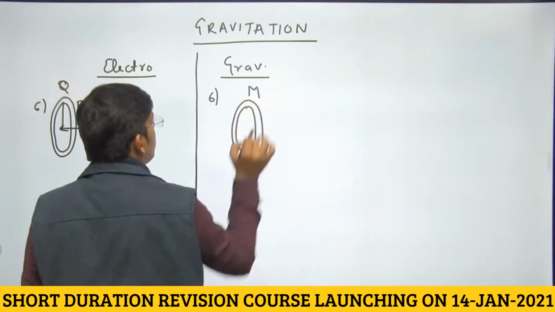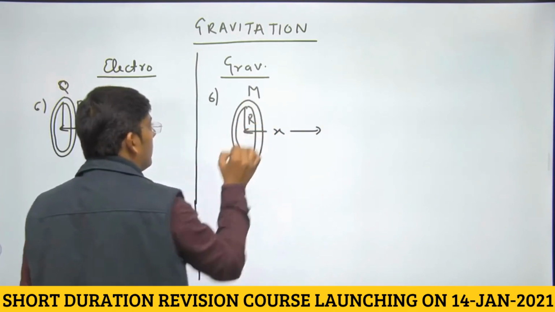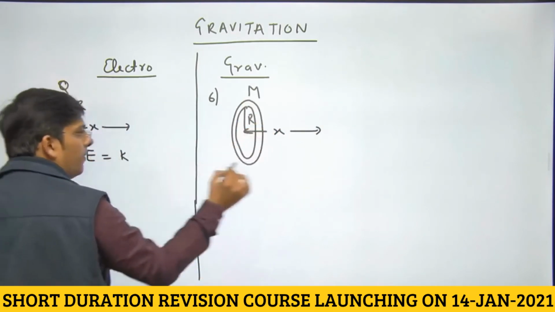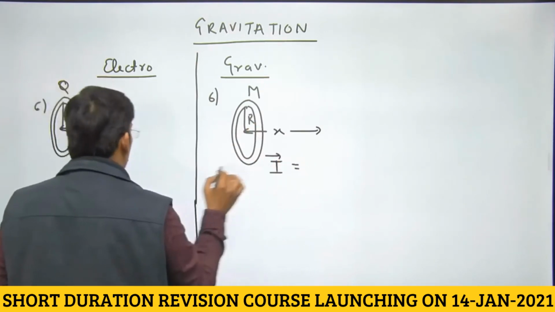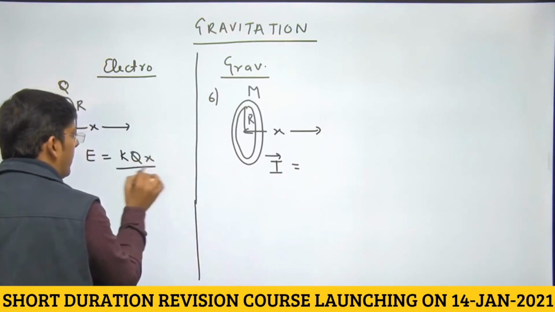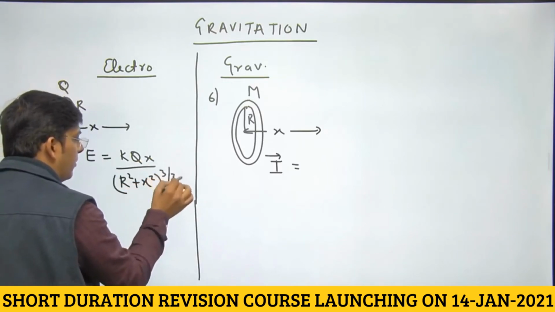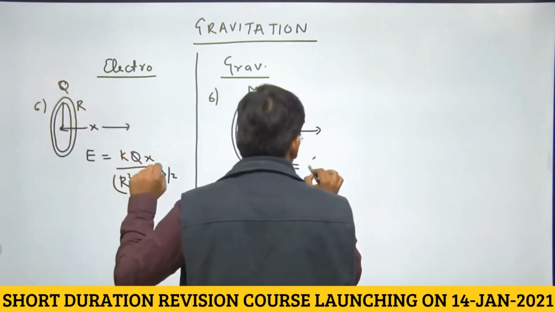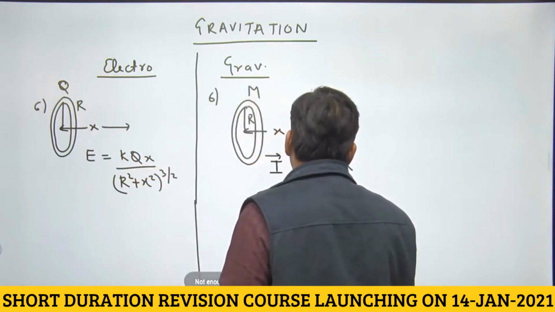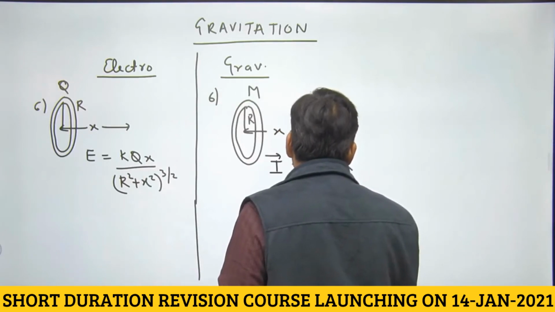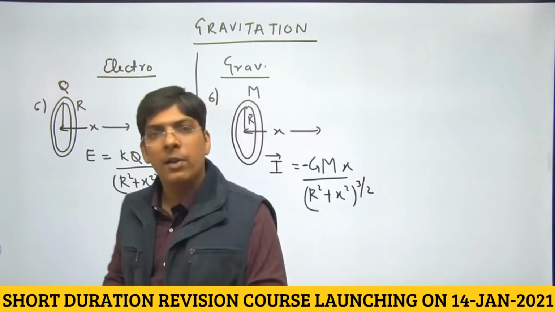Now the ring, instead of charge, will have mass. This will be again distance x only. This will be the radius. Instead of electric field intensity, we have gravitational field intensity. Instead of k, this was kqx divided by r square plus x square raised to the power 3 by 2, right? Instead of k, we have gravitational constant, GMx divided by r square plus x square to the power 3 by 2. The only difference is that we have a negative sign here because gravitational field is an attractive field, right?